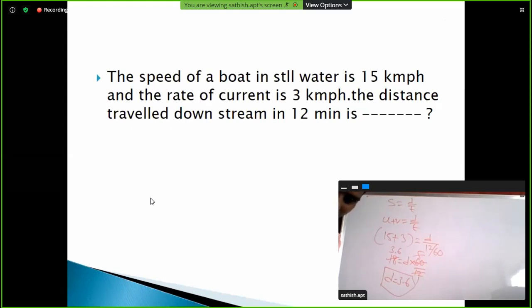Very good. Well tried. Good. Good. Sriram, superb. Yeah. Good. Super. Very good. Well tried. Very well. Okay.